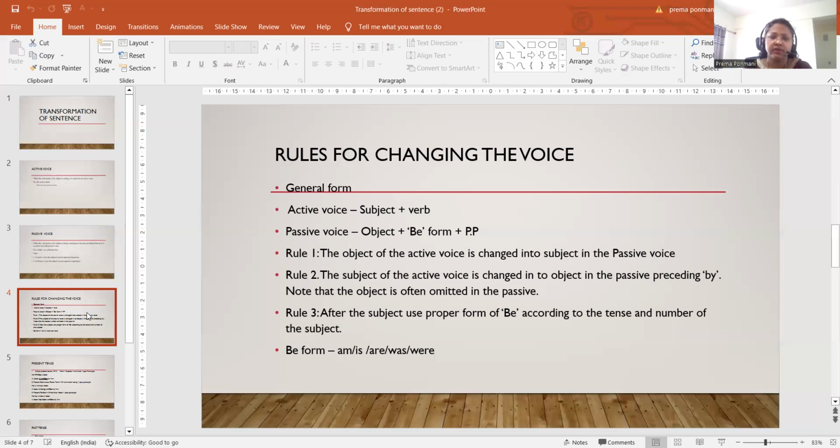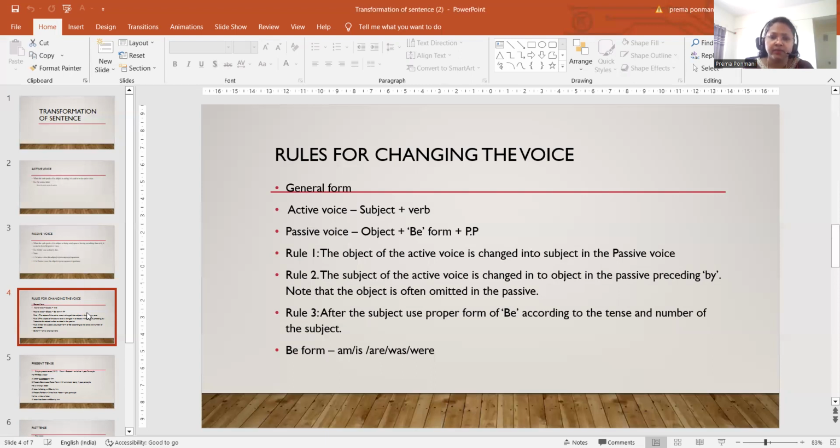We have to replace the places of subject and object. In the active voice, the subject will come first, so that subject we have to bring to the last. And in the passive voice, the object will come first. So when you're changing active to passive voice, the object will come first and the subject will go to the last. That is what rule 1 and rule 2 say.